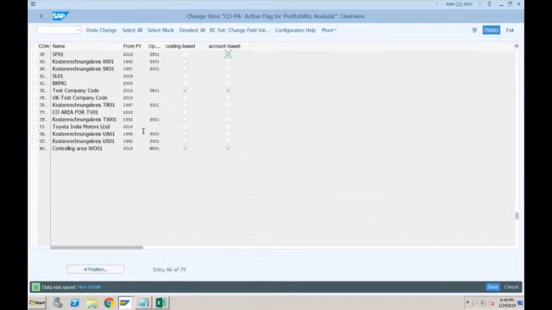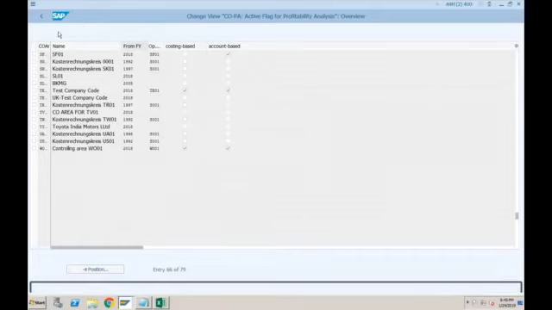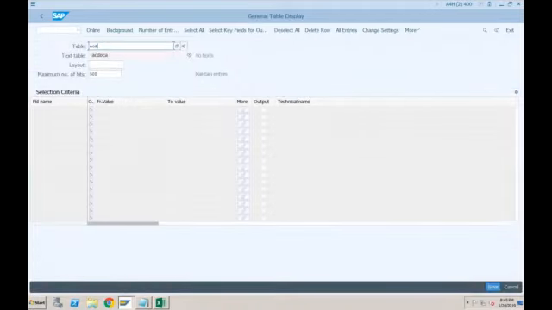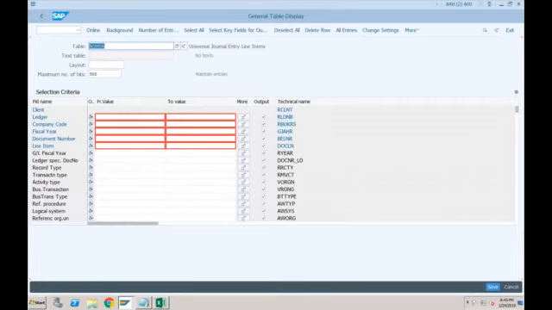Okay, and if you want to see how it will work, go to table ACDOCA for any company code. It is not necessary that we should see the same company code. Let's click on Control F and find out. Sorry, there is a find button here. Anyways, let's show you SF01 online.